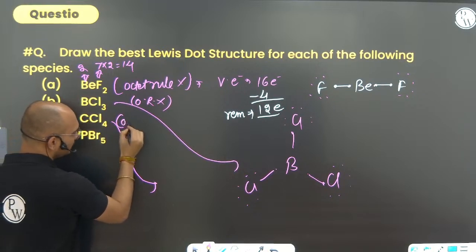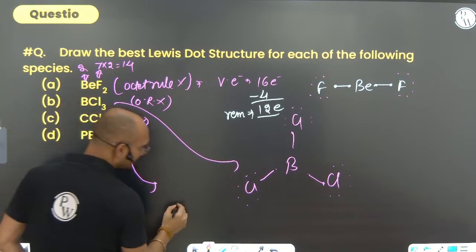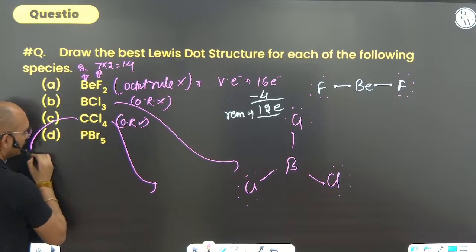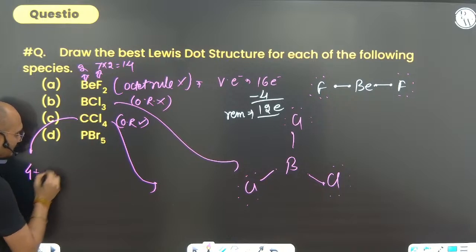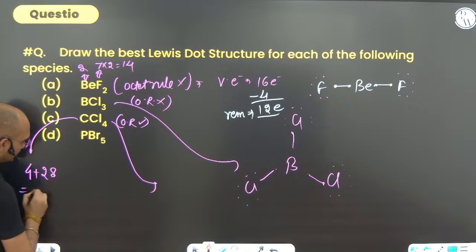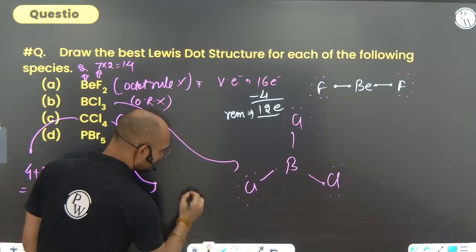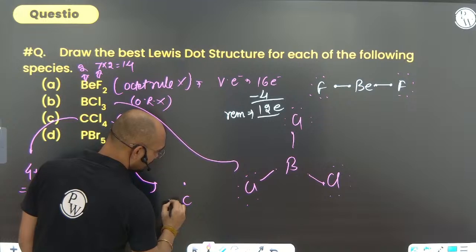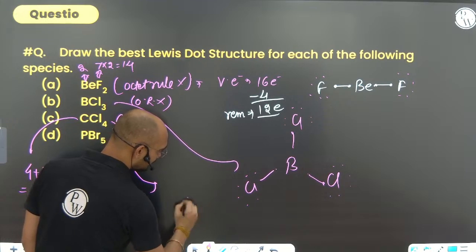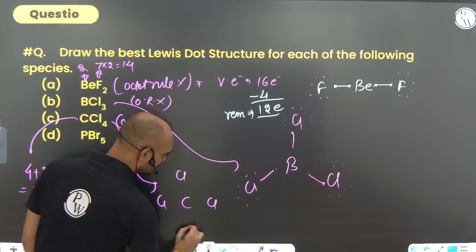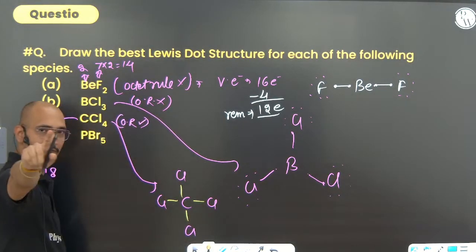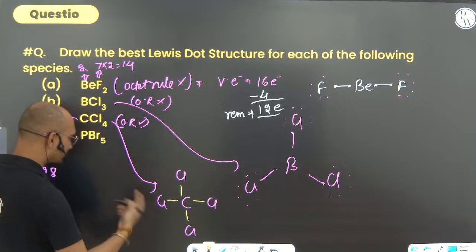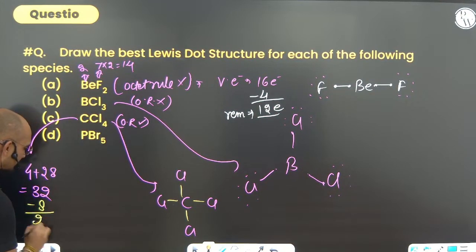CCl4, here the octet rule is being followed. How are you going to make it? Of course, just think about it. Carbon has 4, chlorine has 7. 7 times 4 is 28. So how much is it in total? 32. Just write C, and then Cl. Then make 1 bond. And for every bond, how many electrons are used? 2. So how many electrons are already used? 8. How many remaining? 24.